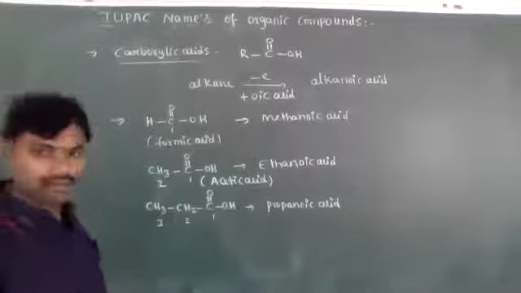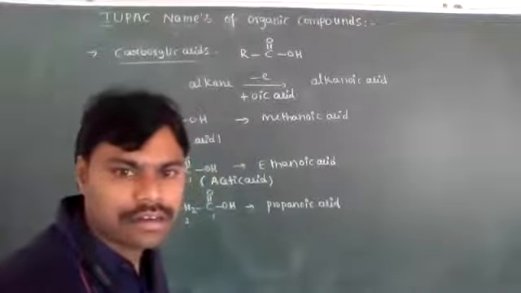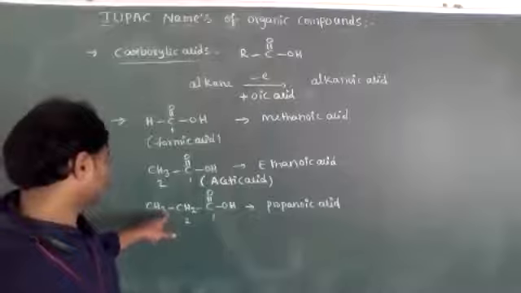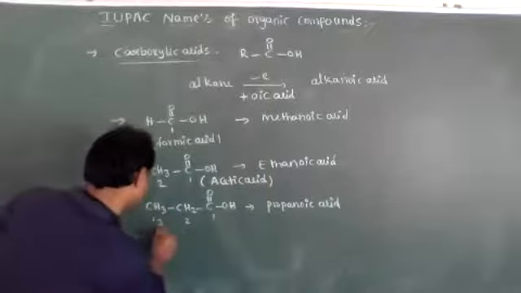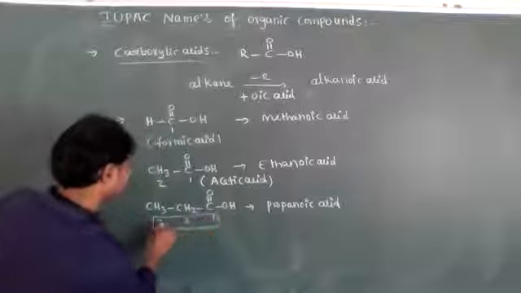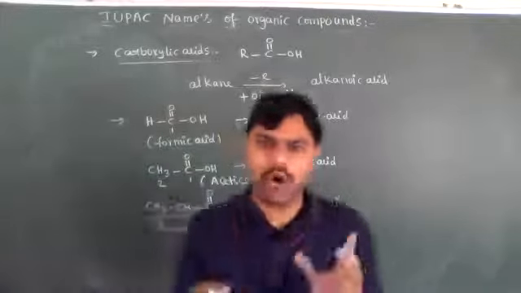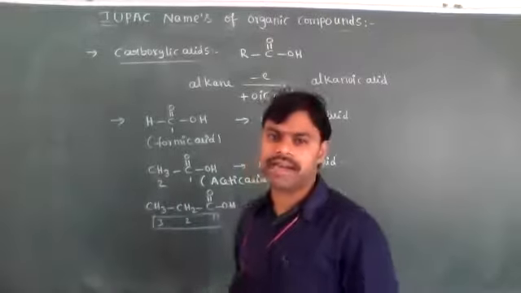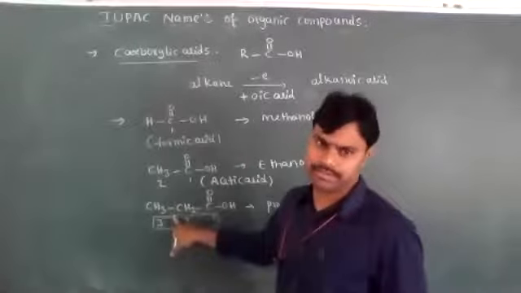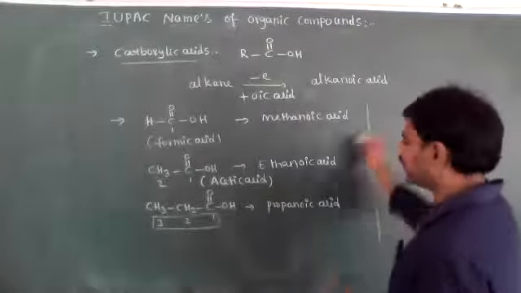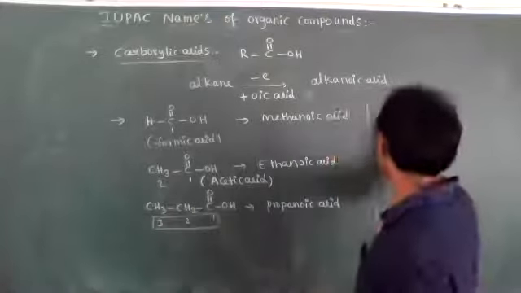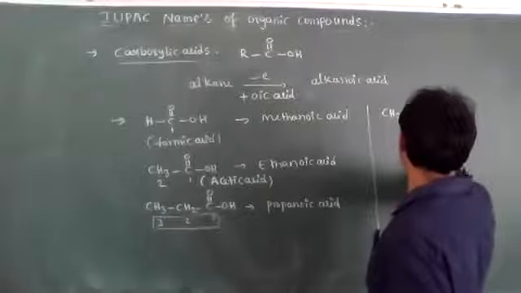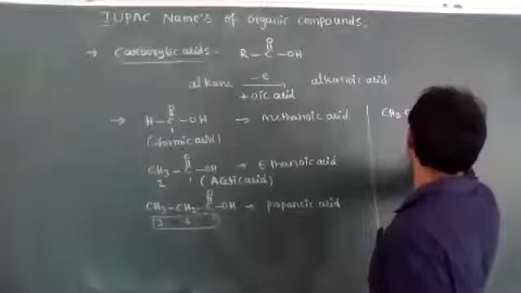See this? What does this line mean? These are numbering: 1, 2, 3 numbering. This is CH3. The bond indicates the condensed formula, as I already discussed in the representation of organic compounds. So sometimes they will give it in the exam like this also: CH3 dot CH2 dot COOH.